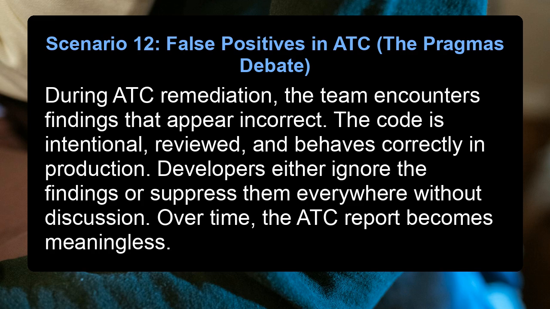Scenario 12. False positives in ATC, the pragmas debate. During ATC remediation, the team encounters findings that appear incorrect. The code is intentional, reviewed, and behaves correctly in production. Developers either ignore the findings or suppress them everywhere without discussion. Over time, the ATC report becomes meaningless.